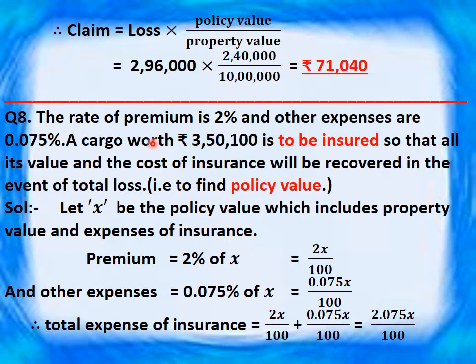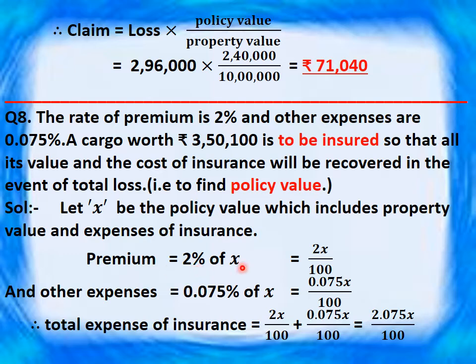That is, cargo worth rupees 3,50,100 means its property value is to be insured, and we need to find the policy value, in such a way that the policy value includes all its property value and whatever the extra cost of insurance is, which will be recovered in that. So let us take X as the policy value, which includes property value and expenses of insurance. So first we'll calculate the premium.